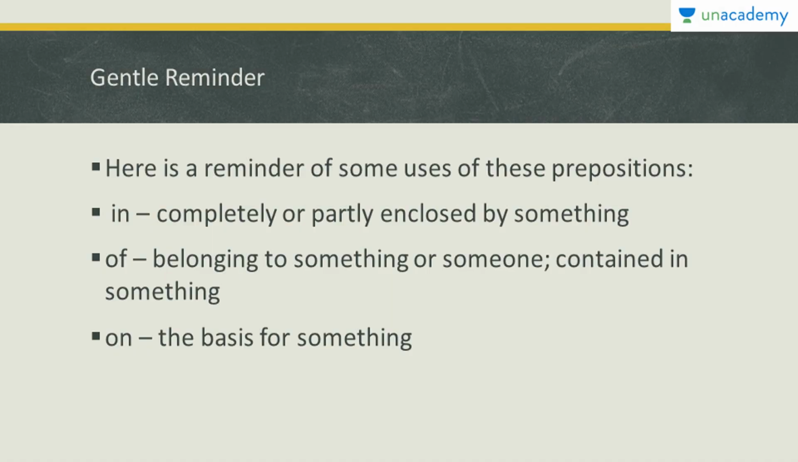So let's begin with the test. Before we begin, there is a gentle reminder. Here's a reminder of some uses of these prepositions. In is used when something is completely or partially enclosed by something. Of is used for belonging to something or someone, or contained in something. There are obviously other cases, but these are the most general cases. On is used for the basis for something.